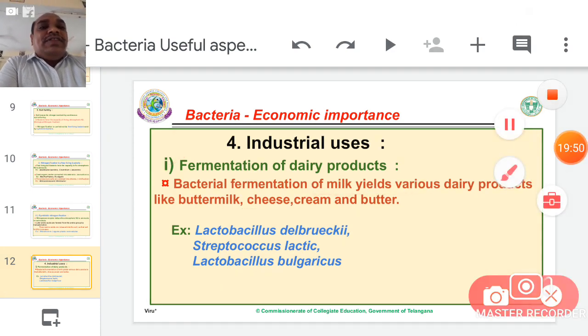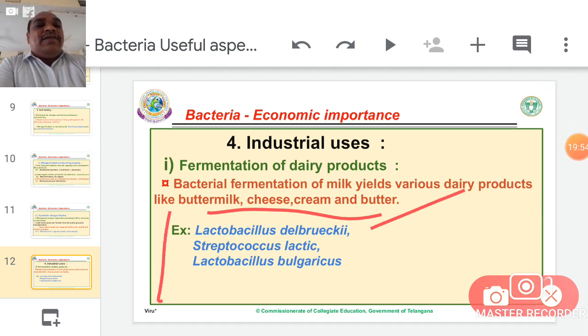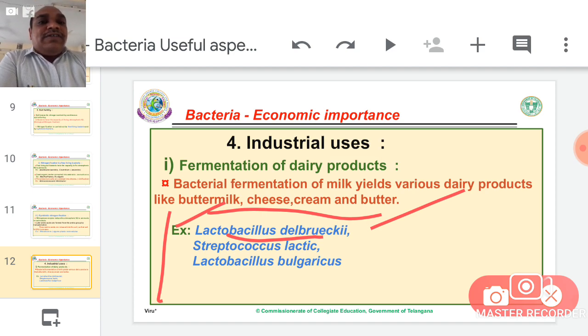For the production of these milk products, some bacteria are required. For example, Lactobacillus delbrueckii is helpful in the conversion of milk to curd. Therefore, it is called curd bacteria or milk bacteria. Remember, it is helpful for conversion of milk to curd. Streptococcus lactis may also be present in buttermilk and other milk products.